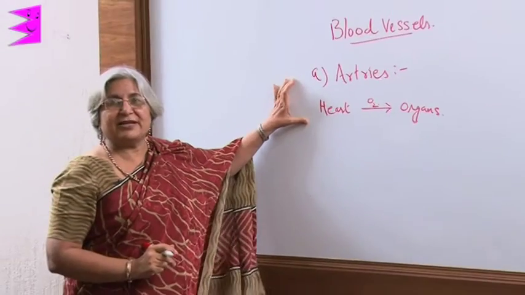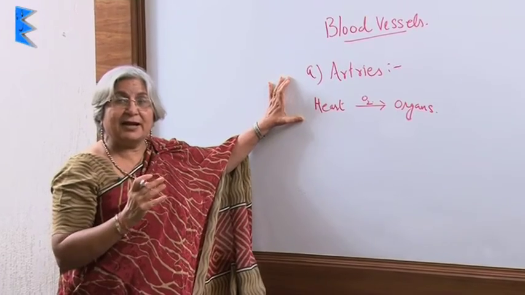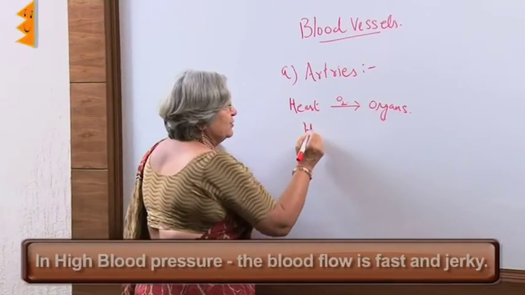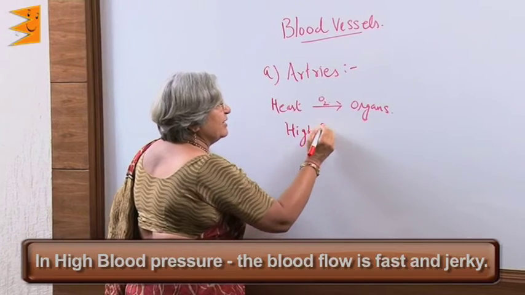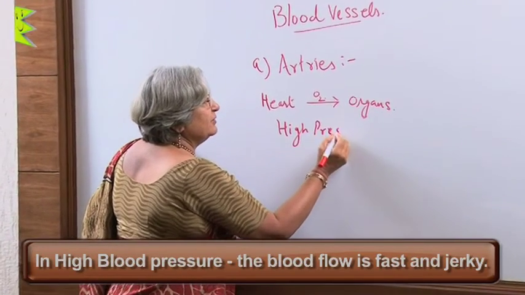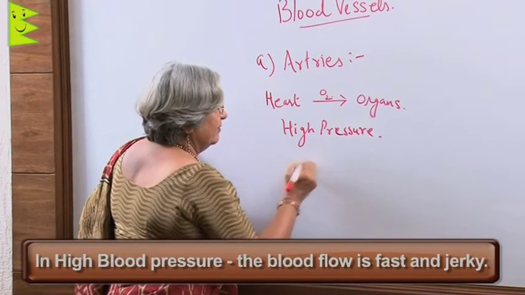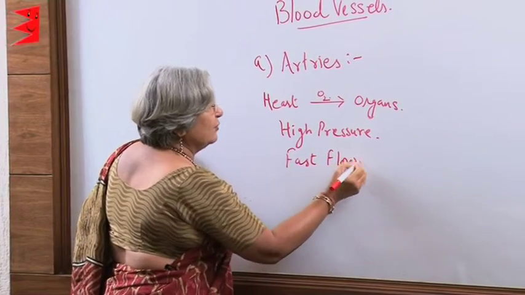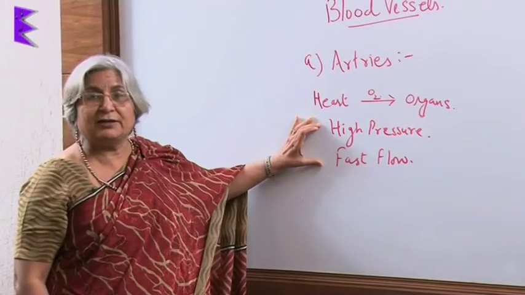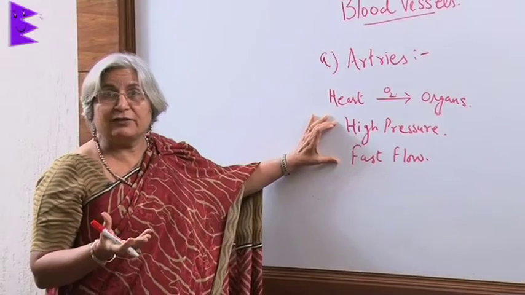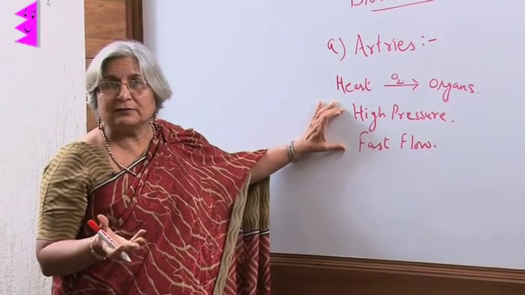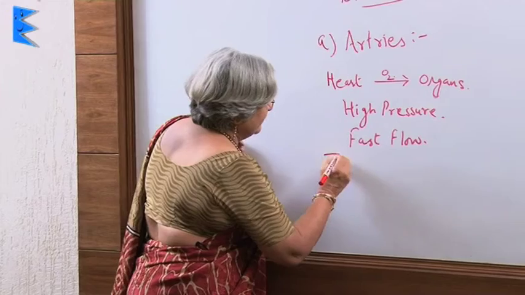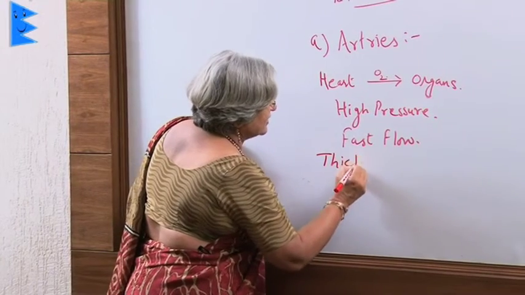Now, because these arteries carry blood under high pressure, the flow of the blood is very fast and jerky. If there is fast flow and high pressure, then naturally if the walls are not strong, what will happen? Walls will burst. So, they have thick and elastic walls.